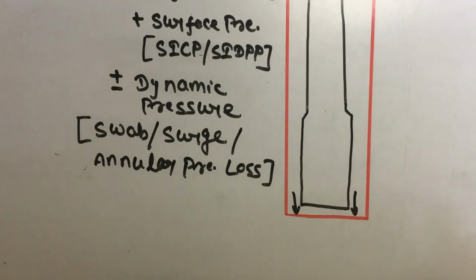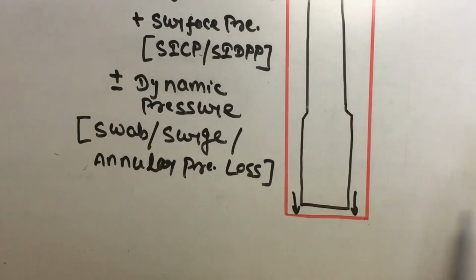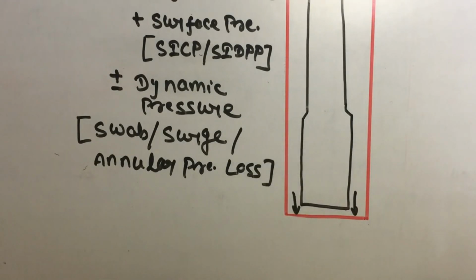That means BHP is the sum of all pressures that are exerted on the bottom of the well. All pressure means hydrostatic pressure, surface pressure and dynamic pressure. Later I will explain the meaning of each and how it affects the bottom of the well.